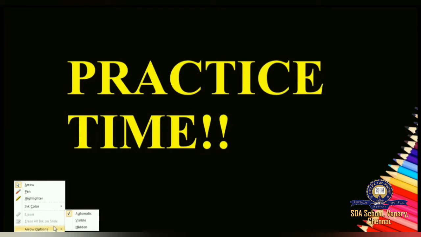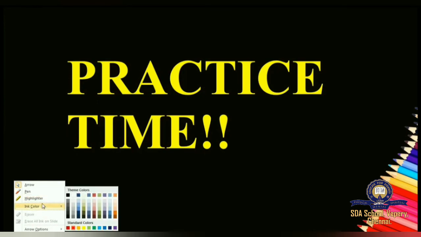Can you see this arrow options? So I'm using my arrow to open a small menu, and after clicking on that menu I'm getting this dialog box or options menu, and in this options menu I have so many options here.